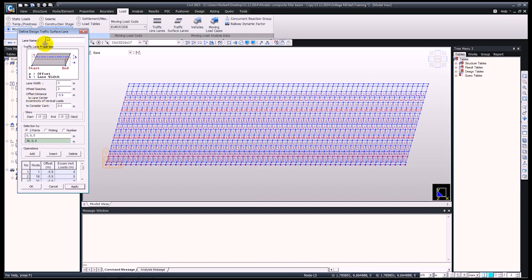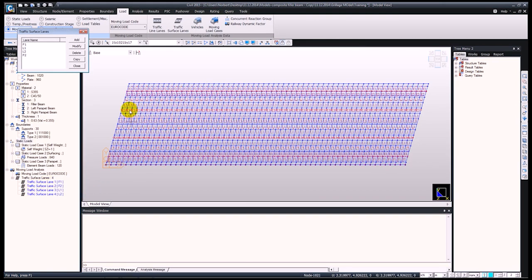As you can see, we have our second lane, and then finally the last footway with different offset, and again just simply define the line of reference, and then by pressing OK, you can see that just in a matter of a few clicks and minutes we have all of our lanes.